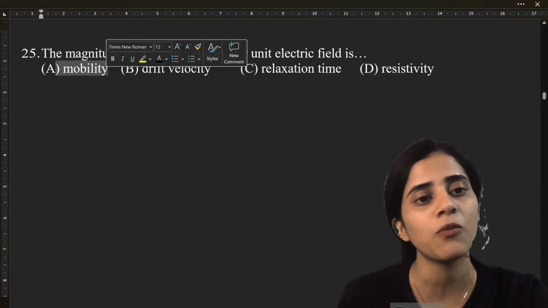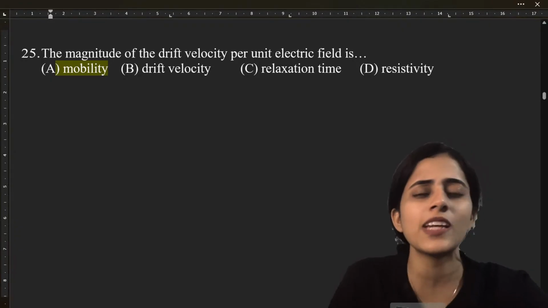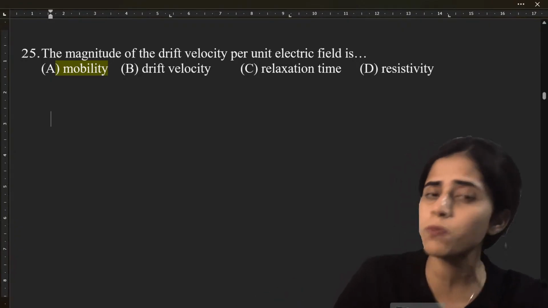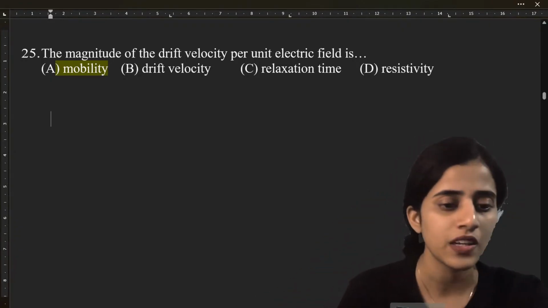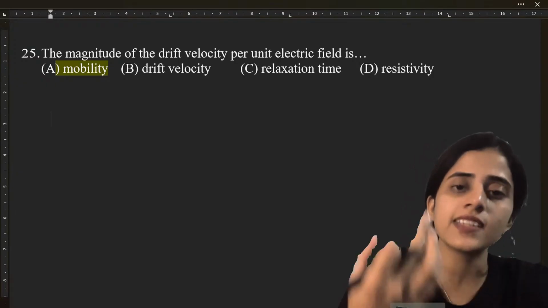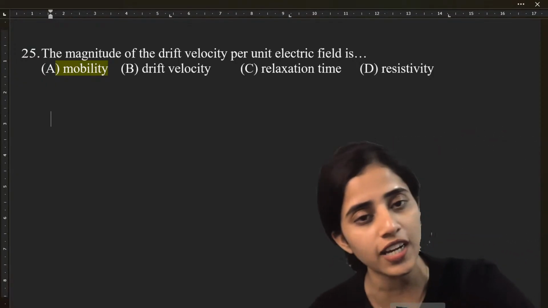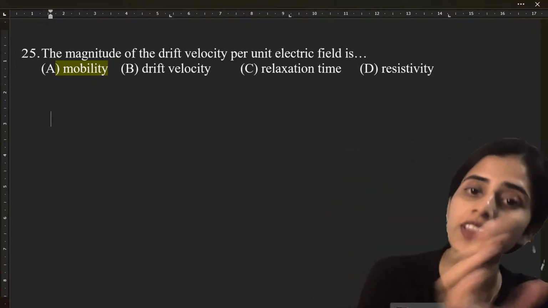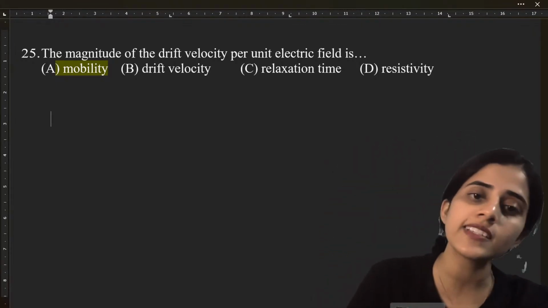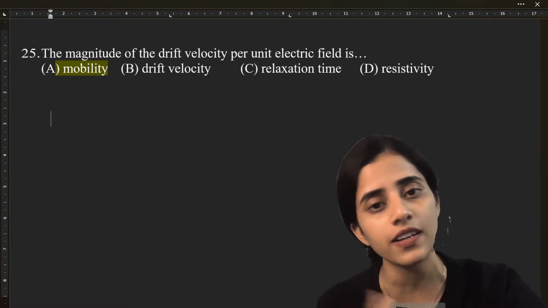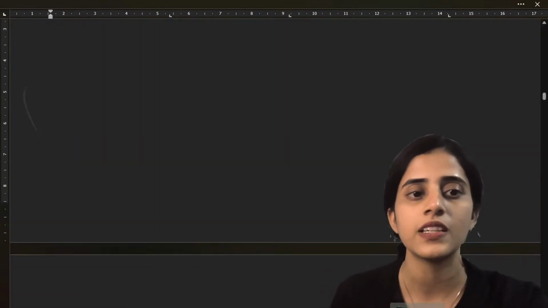The answer is mobility. Some of them are giving me explanation as well in the chat. Super students, you're all very brilliant. Okay. What is mobility? Mobility is a measure of how quickly charge carriers like electrons move in electric field. So obviously it is drift velocity per electric field.